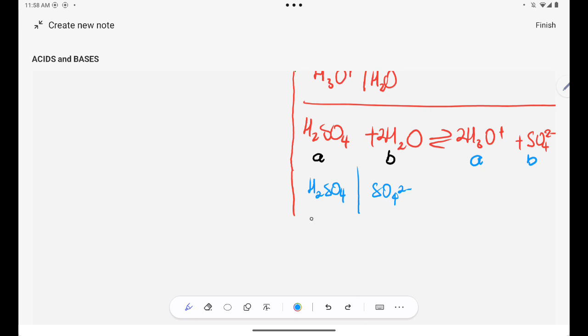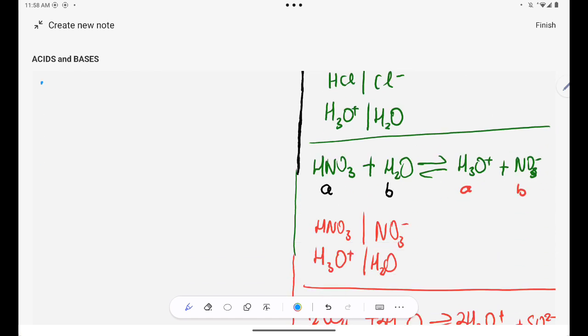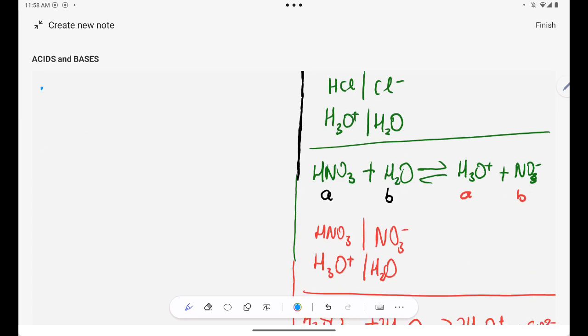And then I also have the H3O plus pairing with H2O. Are you together? So this is how, guys, you deal with protolysis with regards to an acid. Are you together?